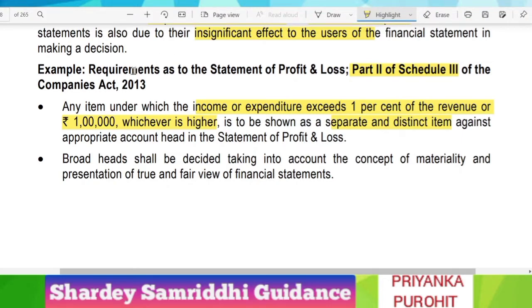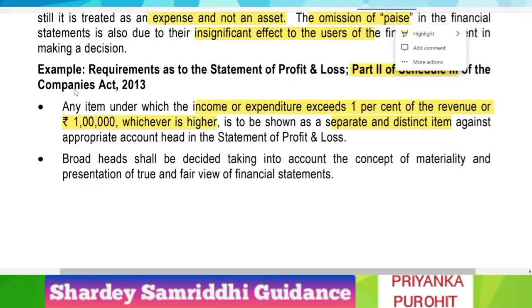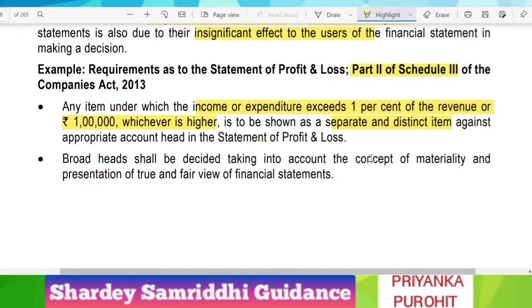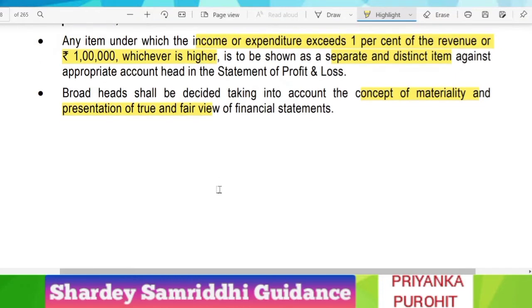So this part 2 of schedule 3 of the Companies Act 2013 states the concept of materiality. Materiality is defined as income or expense exceeding 1% of the revenue or 1 lakh, whichever is higher. Any item with such amount should be disclosed separately and distinctly. The broad heads shall be decided taking into account the concept of materiality and presentation of a true and fair view of the financial statements.